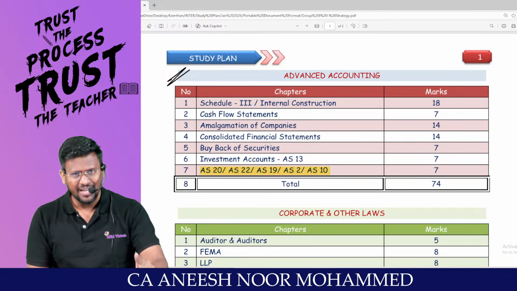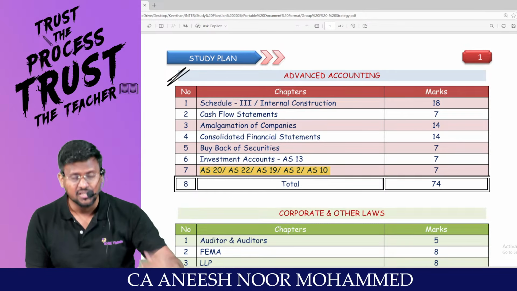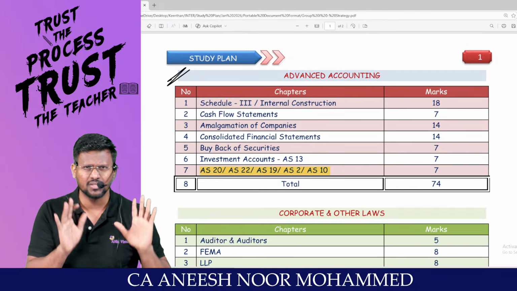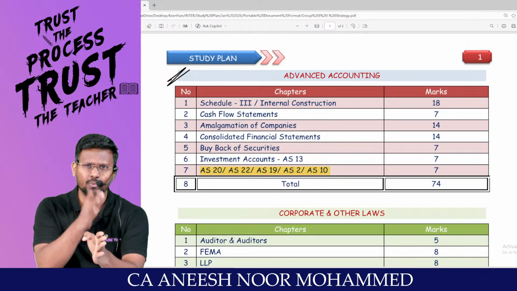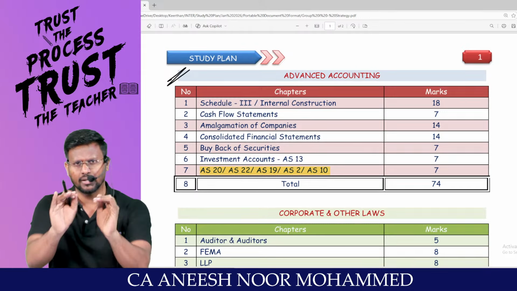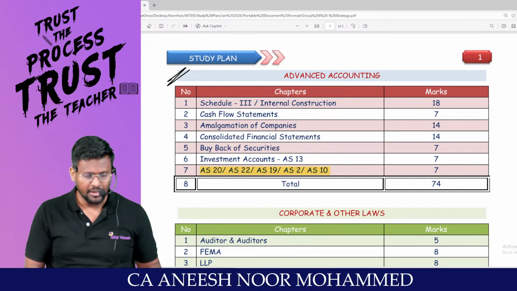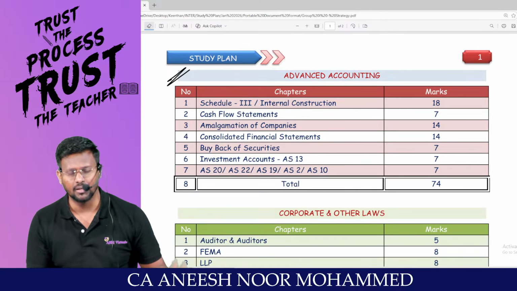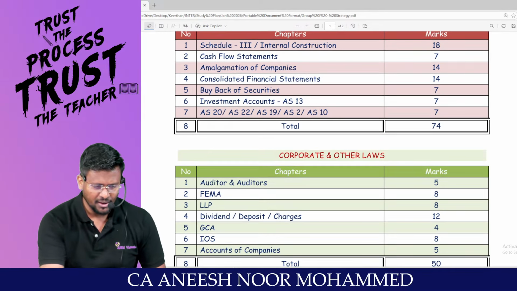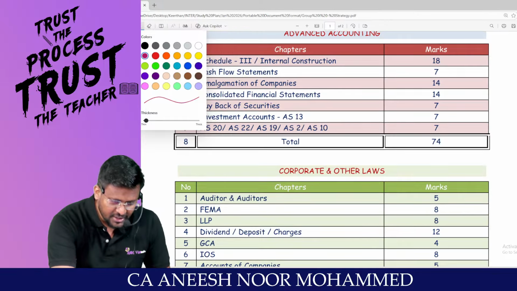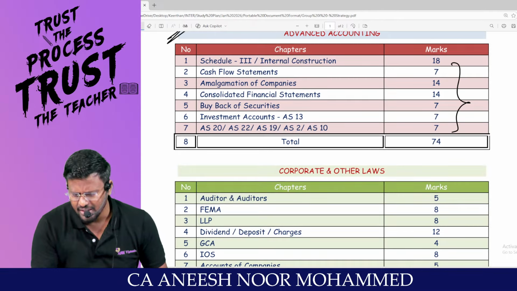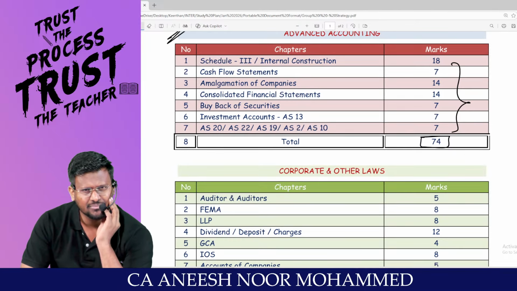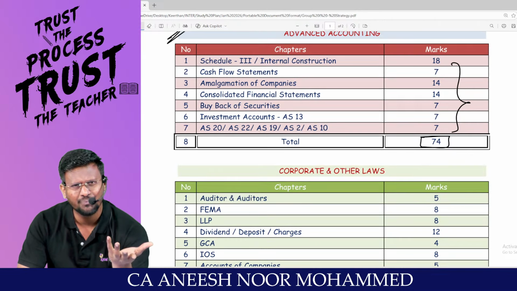Out of the remaining AS, if you want, I can give you a list of what to give more focus and what to give less focus. Less focus means the AS which has been tested in the very last attempt, you can give less focus. That's it. If you want, I can make a video of the expected questions of advanced accounting. If you want, just comment in the comment section. Sir, if you study these topics very clearly, you can happily write 70 marks in the exam. 70 marks in the exam.